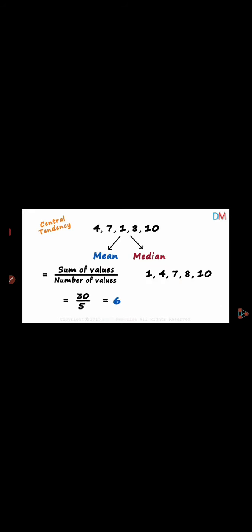Now what is the median? Here the total number is 5, then the median is 7. To one side and to the other side, the median is 7. Understand? Now mean and median: the mean is 6 and the median is 7. It's called central tendency.